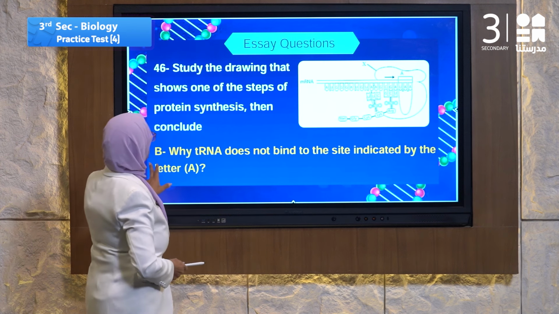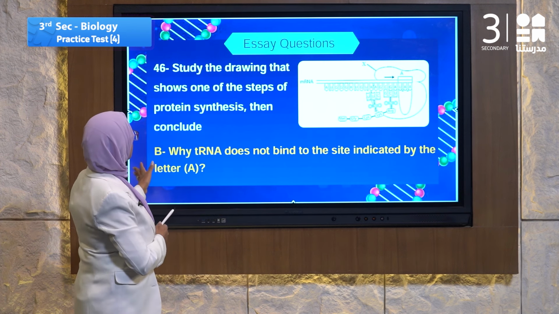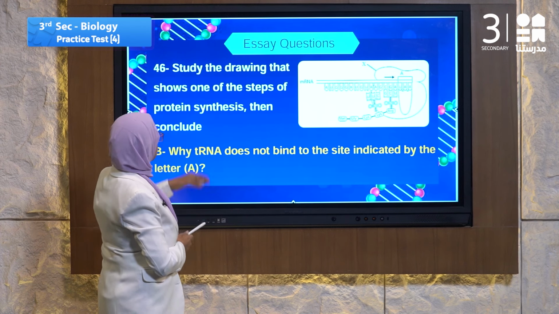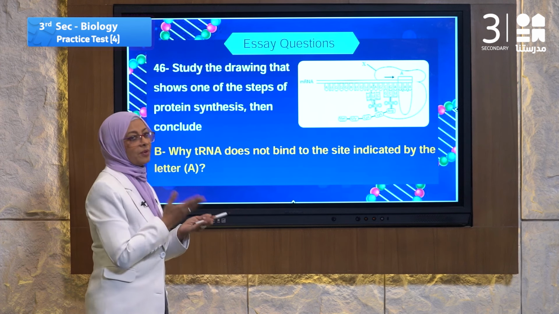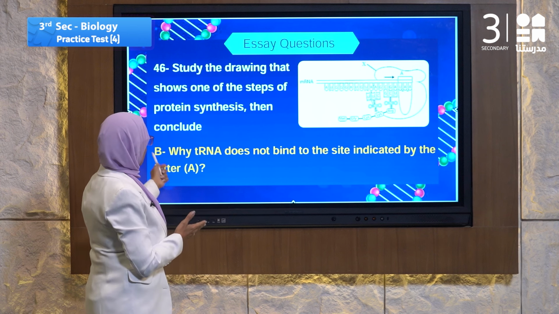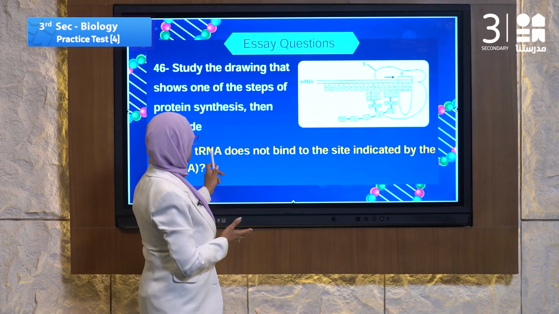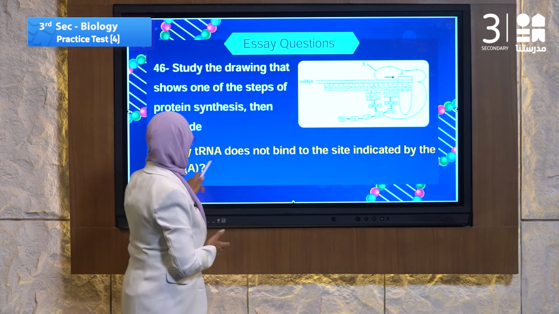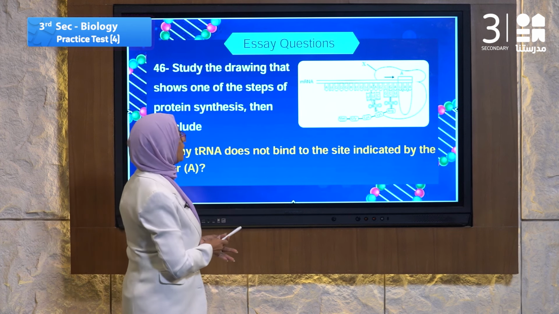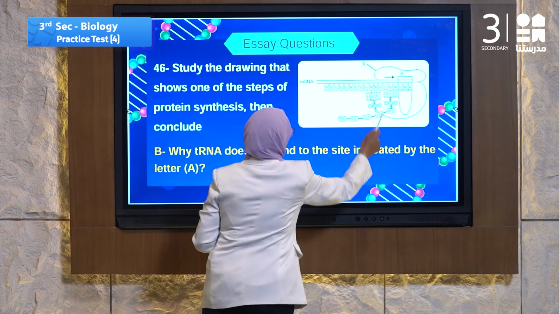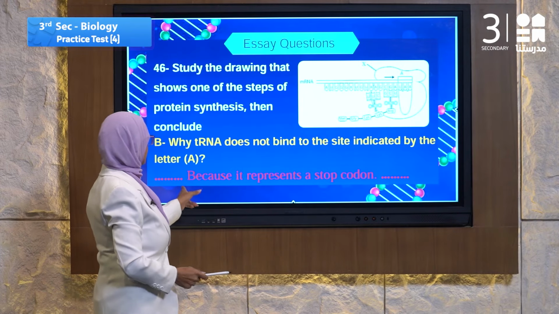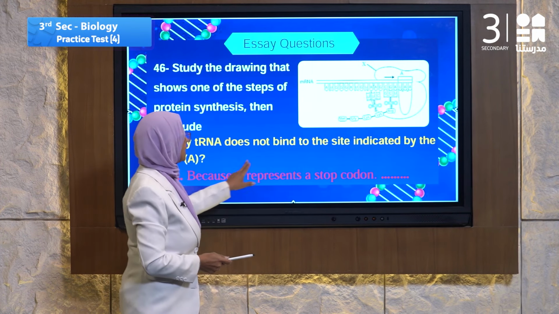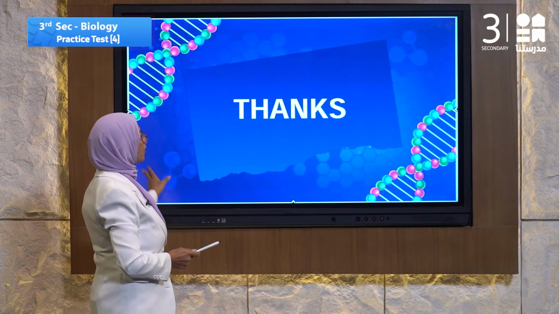So, what are the other parts? Study the drawing that shows one of the steps of protein synthesis, then conclude. Number B. B, Y transfer RNA does not bind to the site indicated by the letter A. Why? They do not bind with A, because A represents the stop codon.